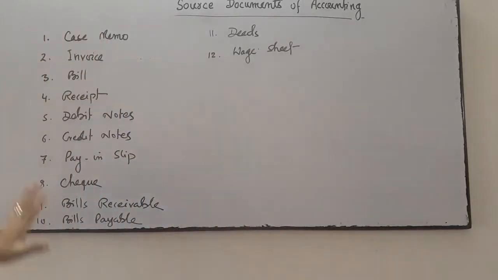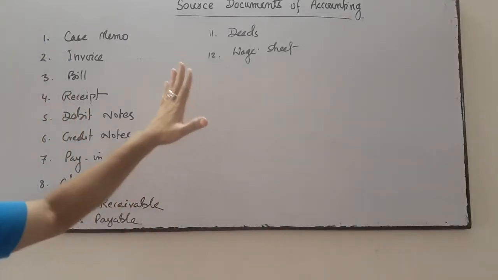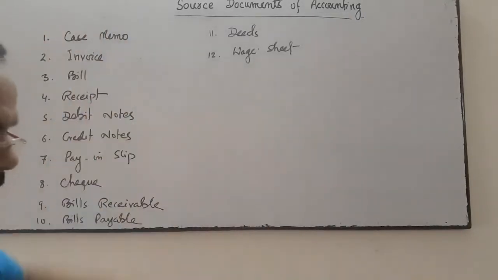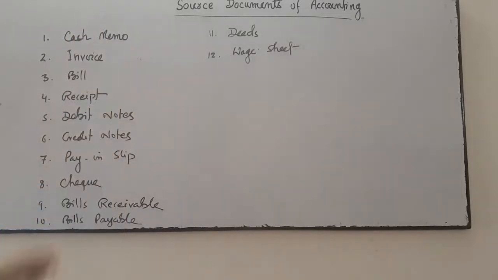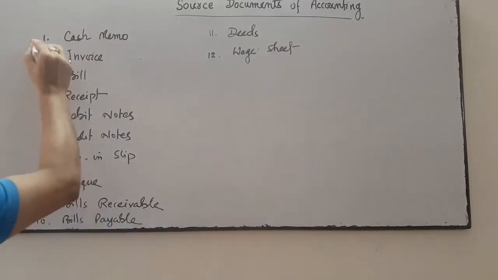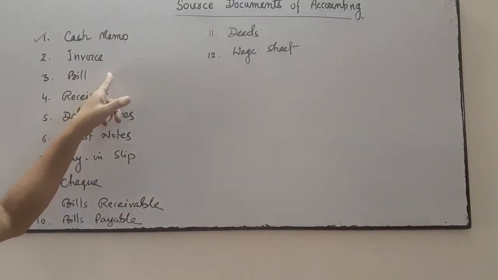These are the source documents. For instance, the first one is your cash memo. Cash memo. This one. Invoice. I will explain one by one.